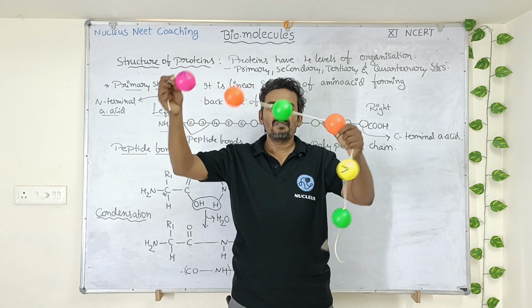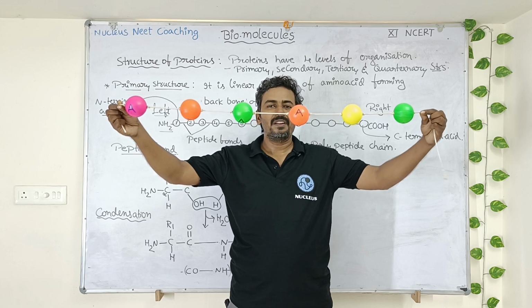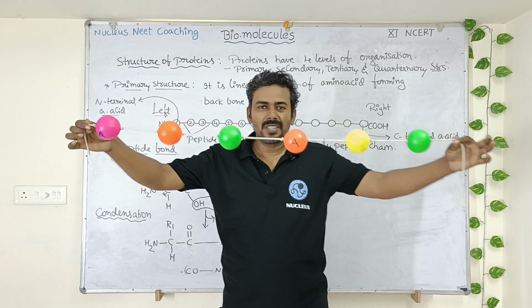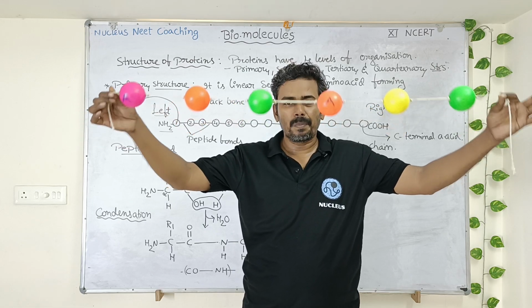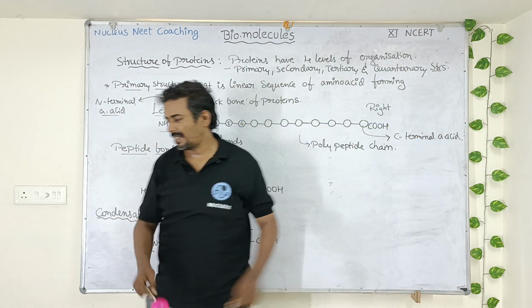So like this, the third with the fourth, with the fifth, with the sixth. So several amino acids, when they are linked to each other to form a long chain, this is called a polypeptide chain. This is what is called the primary structure of protein. Understood? Yes.